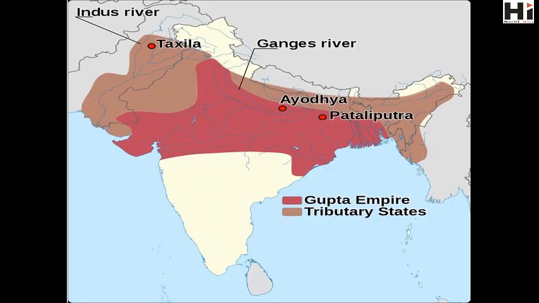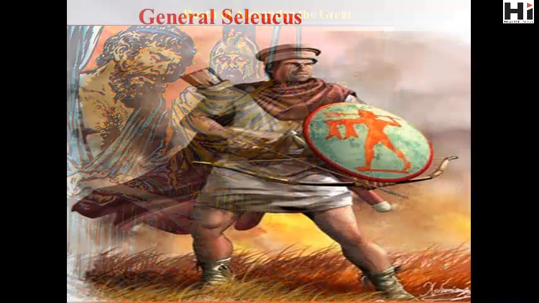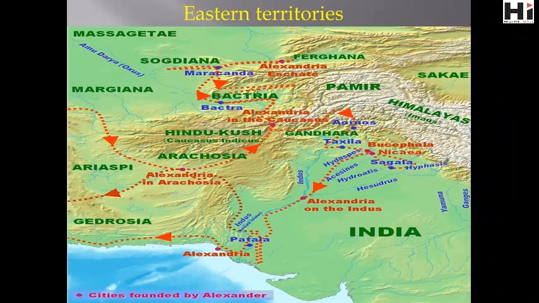Pataliputra remained the imperial capital, and the initial territory controlled by Chandragupta extended all across northern India from the Indus River in the west to the Bay of Bengal in the east. After the death of Alexander the Great in 323 BCE, the eastern territories controlled by the Macedonians fell into the hands of General Seleucus, including the region of the Punjab, which today is part of northern India and eastern Pakistan.